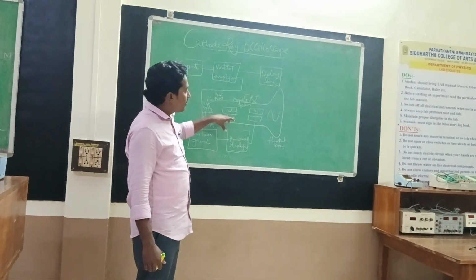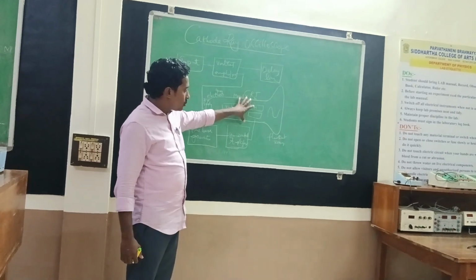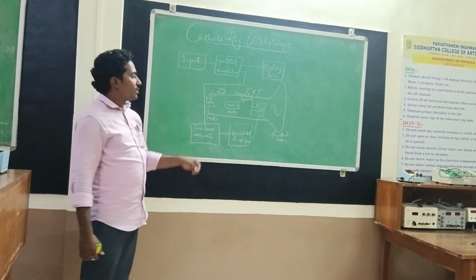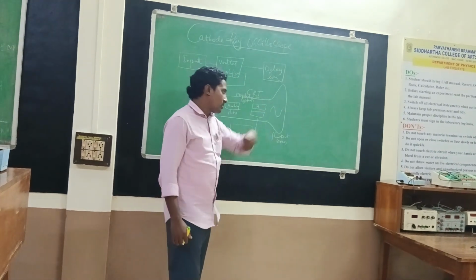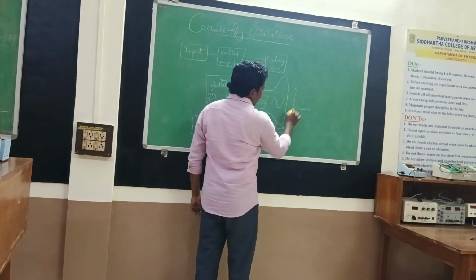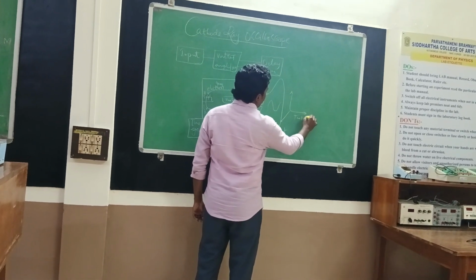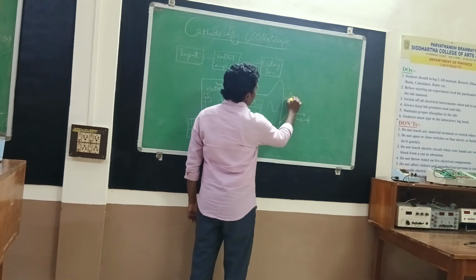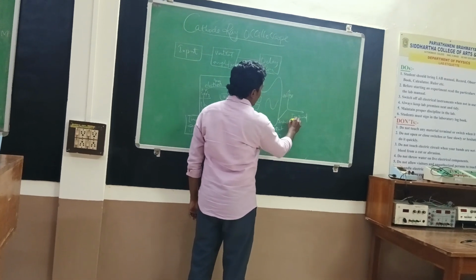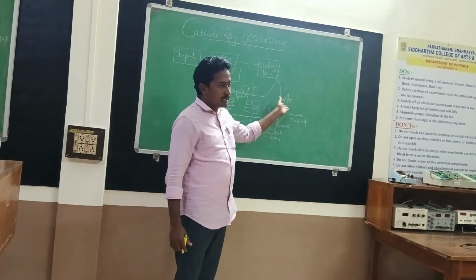The main function of the cathode ray oscilloscope is the cathode ray tube, which is used to produce the electron beam in x-y directions. Along the x-axis we put the time period, the y-axis is voltage, and z is the representation of intensity.